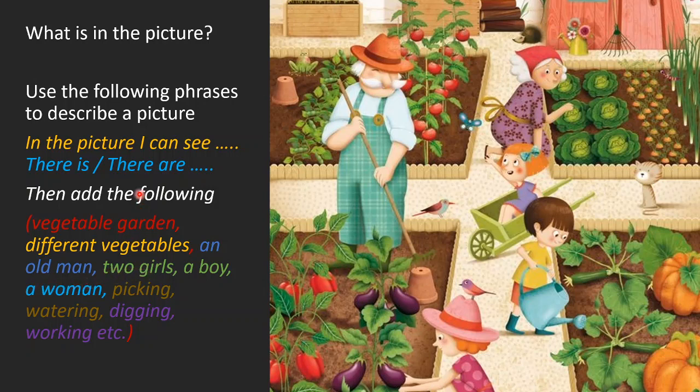How many girls are there? There are 2 girls. Now for singular, only one boy is there. There is a boy. Okay, and there are different vegetables. How many items are there? What do you see? What are the main items that are there in the picture? They are vegetables. Okay, so there are, by joining this phrase with this yellow phrase, we are going to get a complete sentence. There are different vegetables in the given picture.